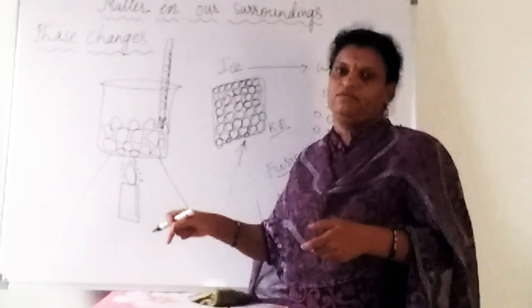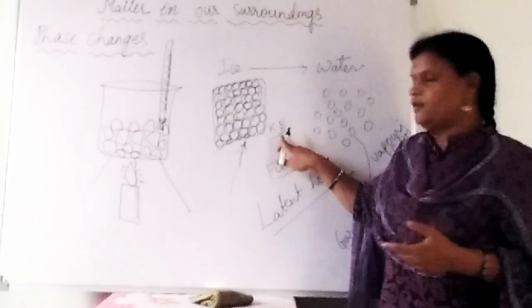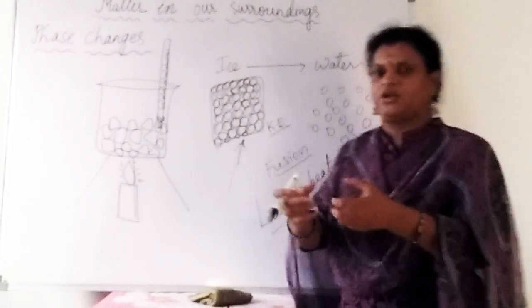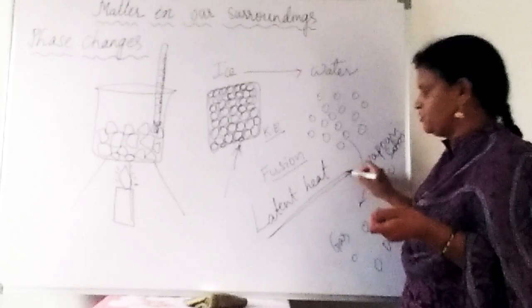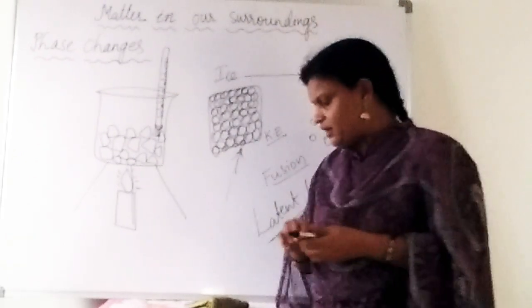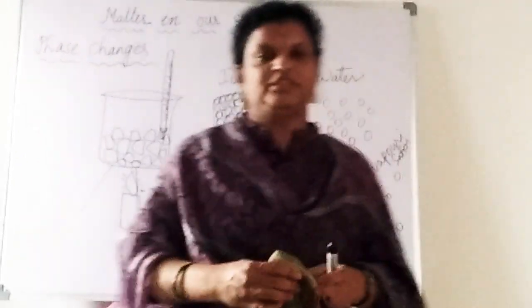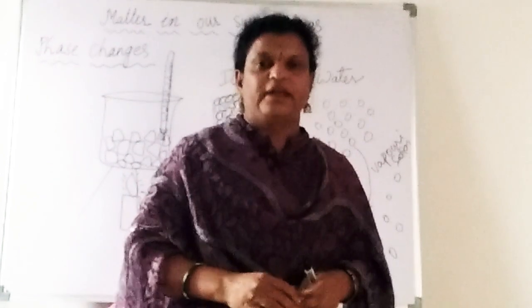That is hidden. Why is it hidden? Because it has to be converted into kinetic energy so that the molecules will go away from each other, right? So that is why we are using this word latent heat. Now we will come to the exact definition of this latent heat and also how to calculate all these.